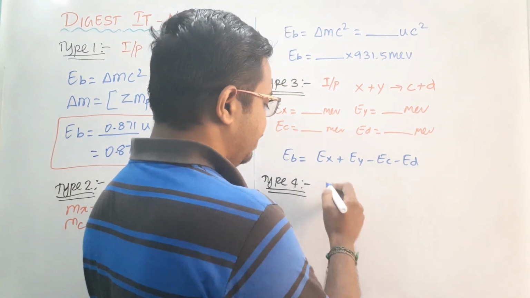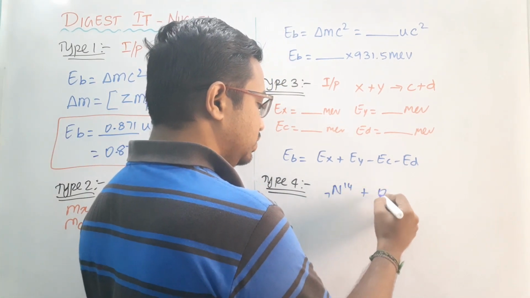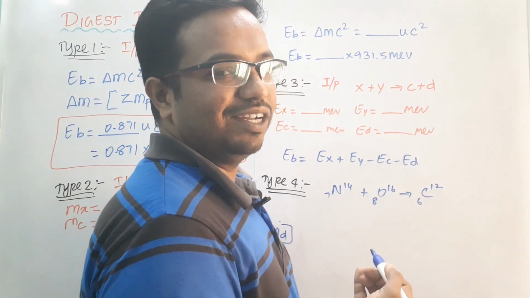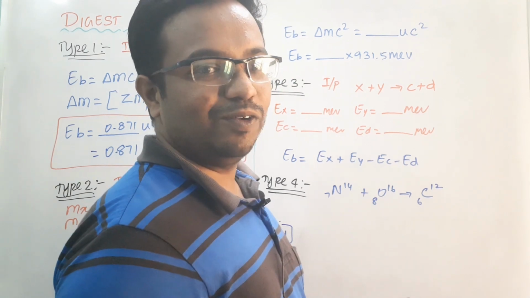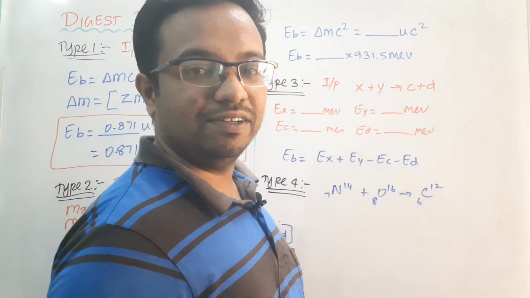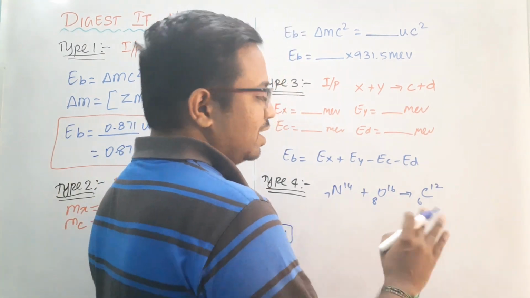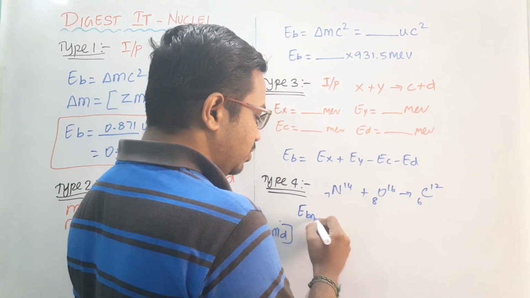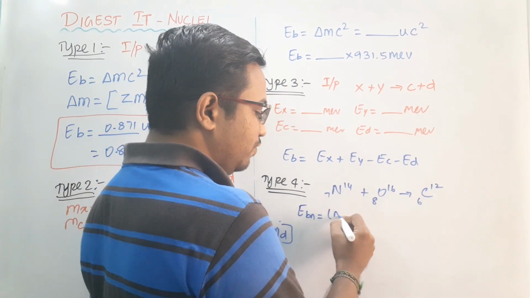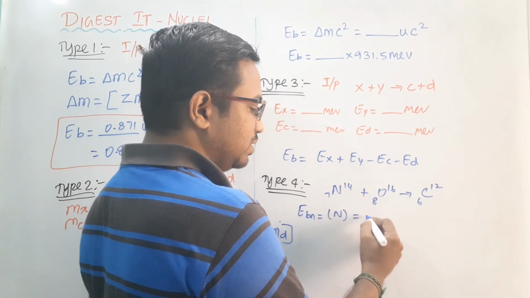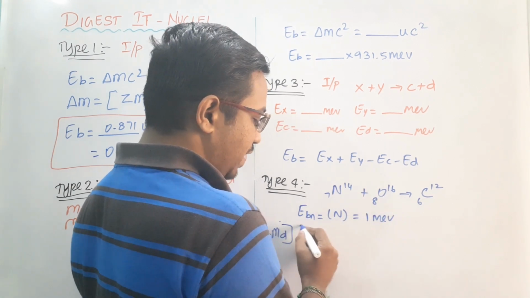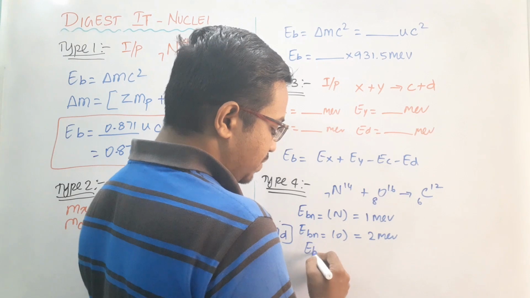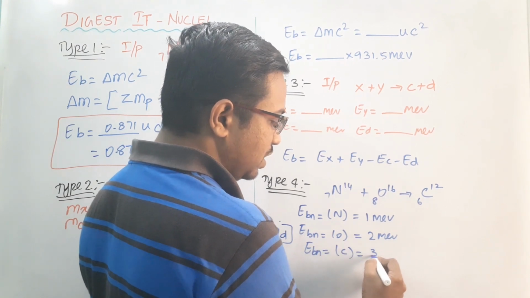So nitrogen plus oxygen will give you carbon, but this particular equation will not actually take place. I am not good in chemistry, I am good only in mathematics and physics. So just consider this particular value. They will give the binding energy per nucleon for nitrogen as something like 1 MeV, for oxygen as 2 MeV, and for carbon as 3 MeV.